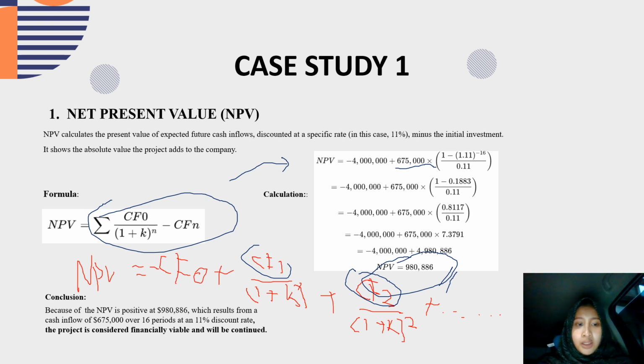So we can conclude, because the NPV is positive, which is a result from the cash inflow of 6,750 over 16 periods at an 11% discount rate, the project is considered financially viable and will be continued.